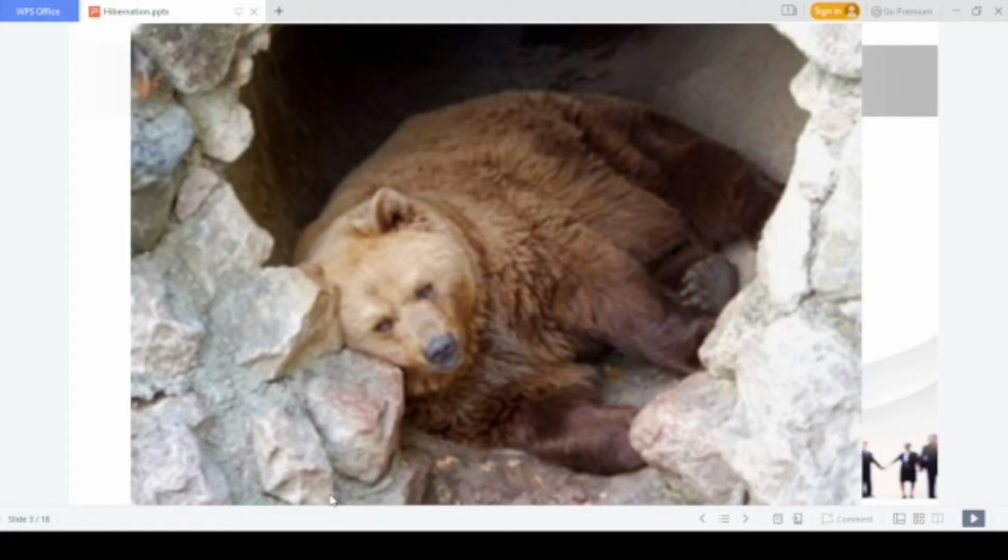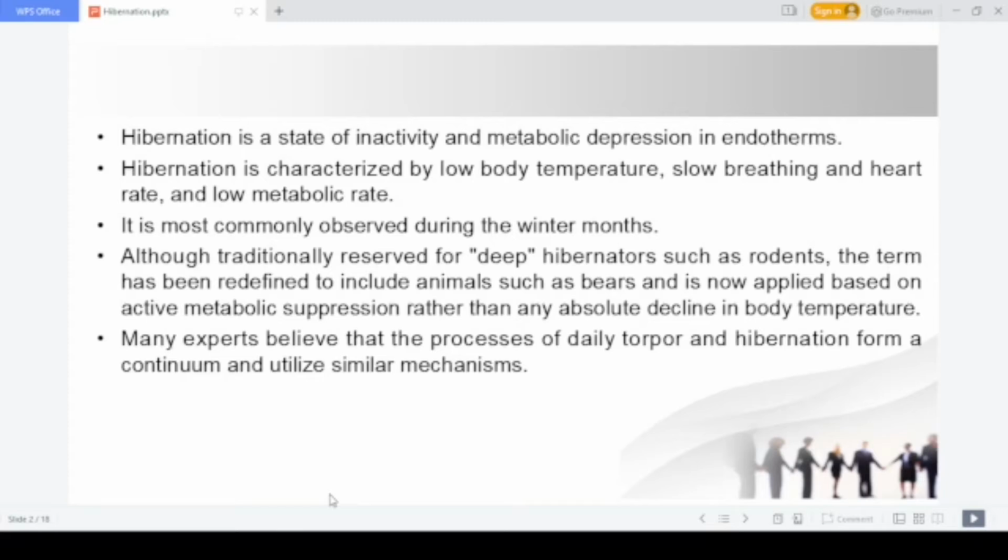If the polar bear couldn't find any prey, it will simply be wasting the energy already in its body, without being able to replenish it by eating prey. So it is always better to avoid much physical activity during winter. That is why polar bears and rodents go into hibernation during winter, so that their bodies remain healthy.